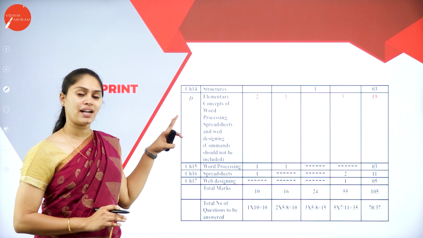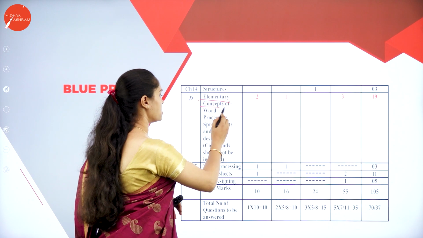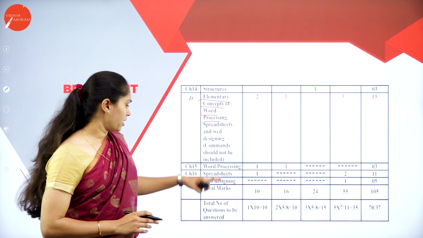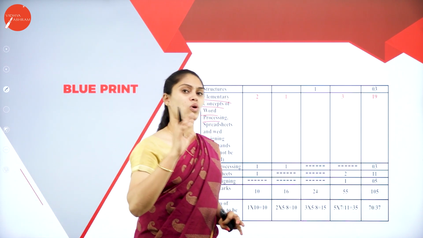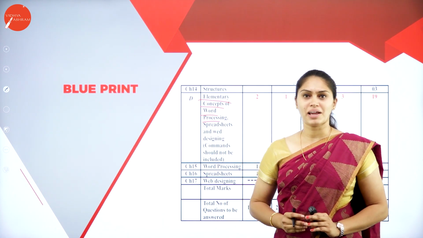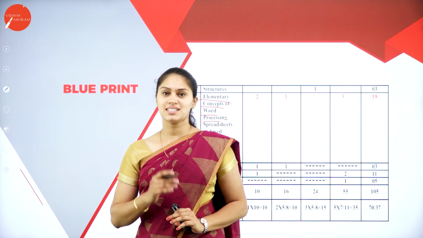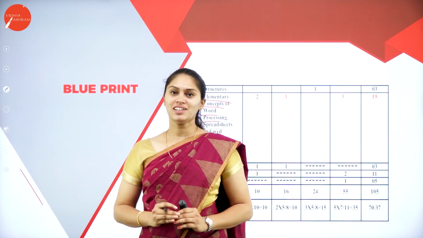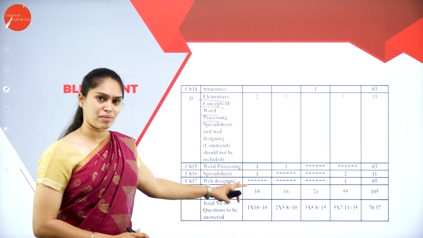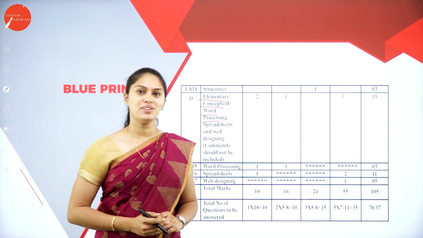When it comes to part D or unit D, here we are going to learn about elementary concepts of word processing, spreadsheet and web designing. Each chapter will have its own weightage, and this whole syllabus will be framed for 105 marks. In that you have to answer only 70 marks in your examination, because the remaining will be choice. So this is how the blueprint has been framed for the first PUC's computer science whole syllabus. Let me move on to the next slide.